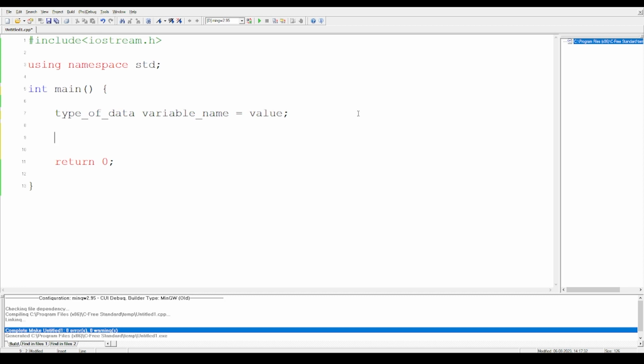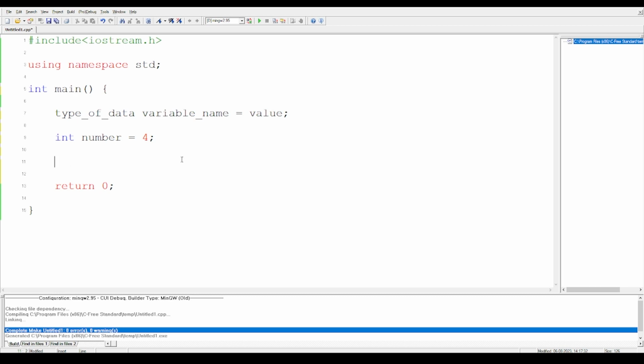If I need to give an example here, I can write int number equal to 4. So this is one example where int is a data type, which we will cover in future classes. Number is the name of that variable, and 4 is the value given inside number. So you can understand it this way: somewhere in your memory a variable called number has been made and it has 4 inside it.